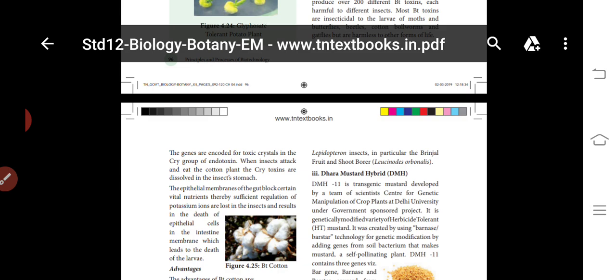There are many methods for gene transfer, and in this method you use Agrobacterium mediated genetic transformation. So the PT brinjal is resistant to some insects. Which insects? Lepidopteran insects, particularly the fruit and shoot borer in brinjal plants.